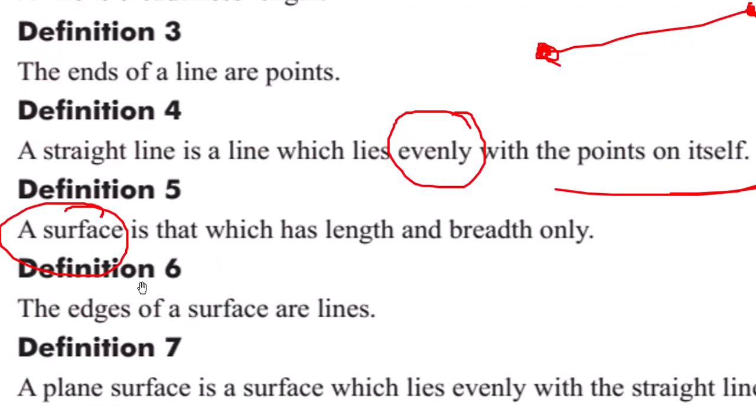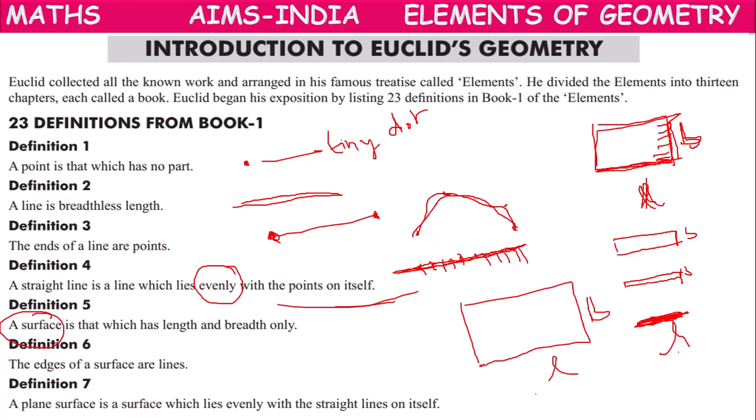So next, definition 6. He told about edges. The edges of a surface are lines. Now this is the surface. This surface is having edges. One line here, one line here, one line here, one line here. These are called edges of a surface. The lines of a surface are called edges.